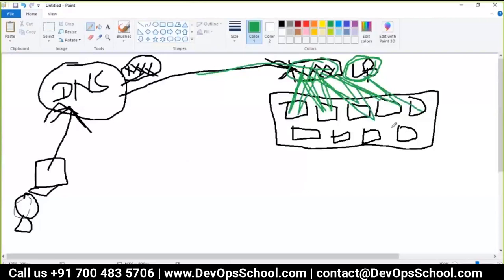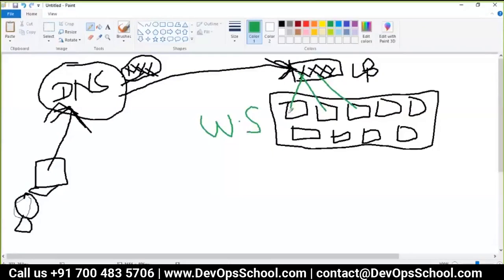So that is how the load balancer works. For the load balancer to work, you need to have the same port. The IP address can be different. So this is where you are running the web server. Web server means Apache, Nginx, and so on.